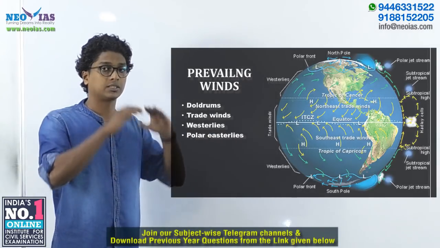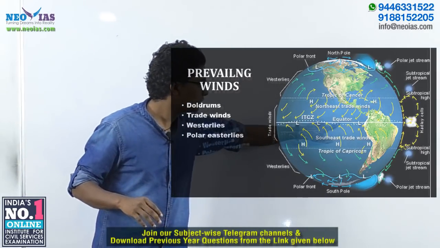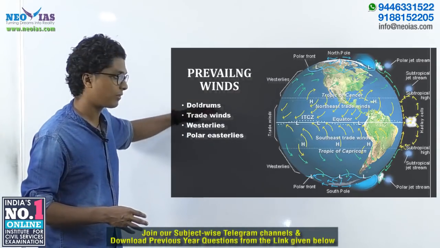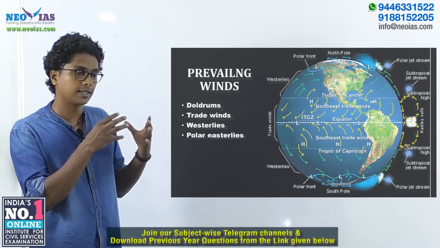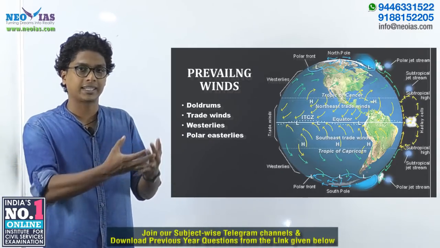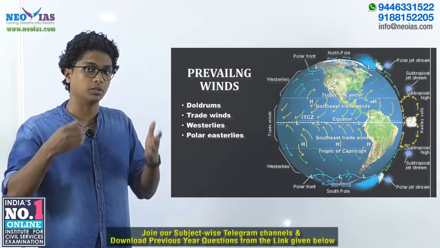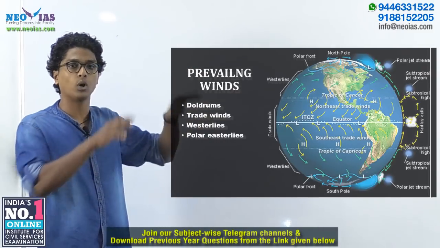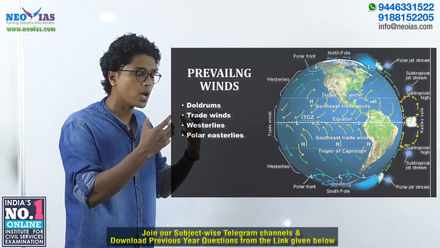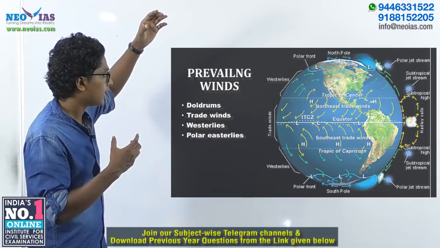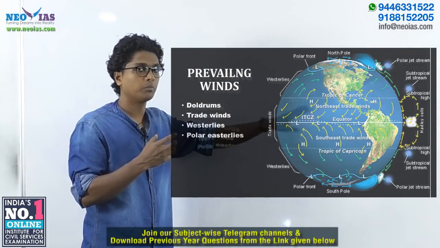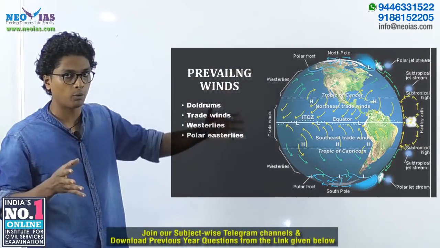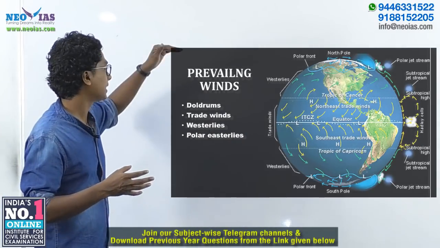It's a very feeble surface wind which is seen near or within the equatorial low pressure belt, the prevailing wind, doldrums. There are various types of wind, like prevailing wind and secondary wind. Monsoon is a secondary wind; the monsoon wind is not a prevailing wind. You have to remember that the word prevailing means already existing or primary. The prevailing winds are there only because of the zonal nature of the pressure belts. Such winds of global scale we call prevailing winds.